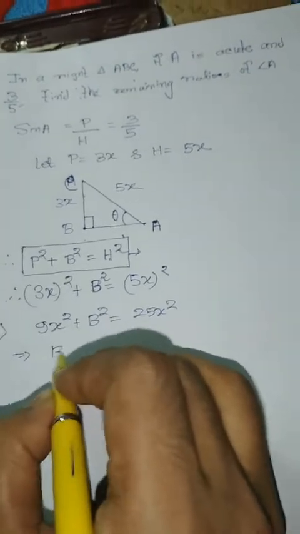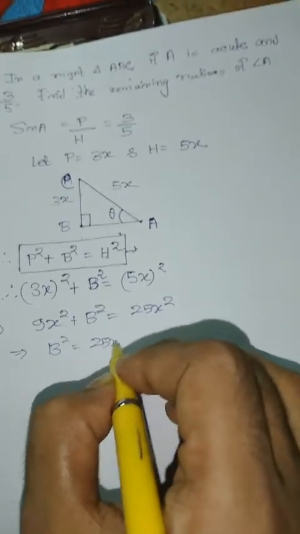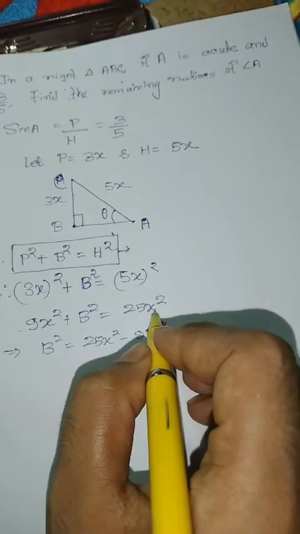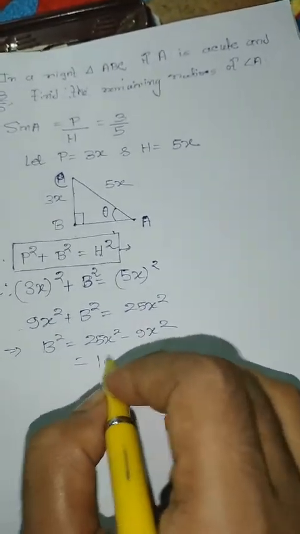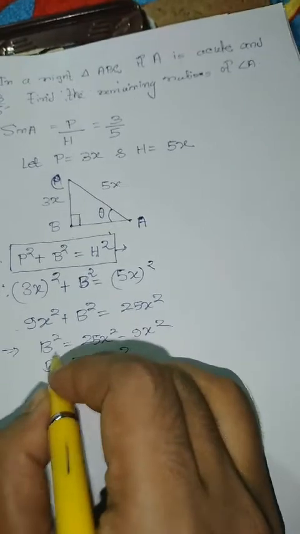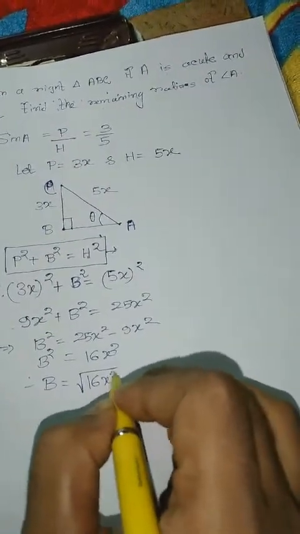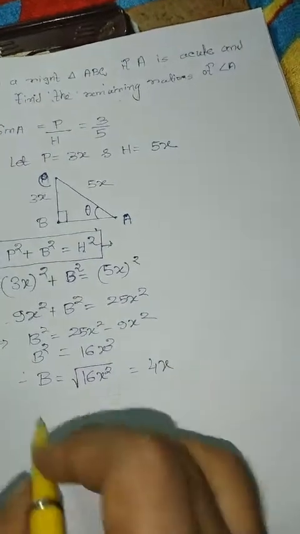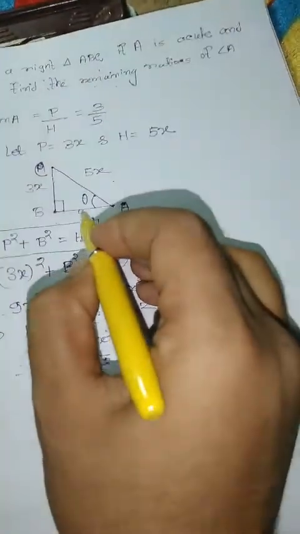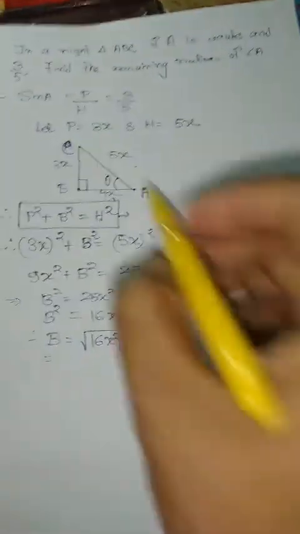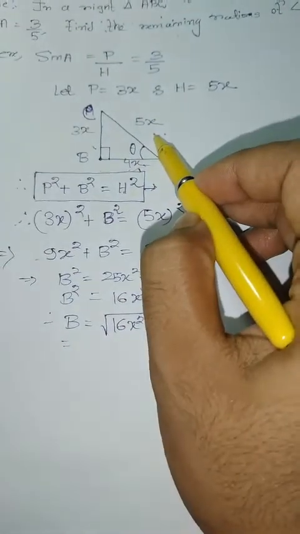Next step, b square is equal to 25x square minus 9x square, which is 16x square. Then b is equal to root over 16x square, which is 4x. So here b means base.